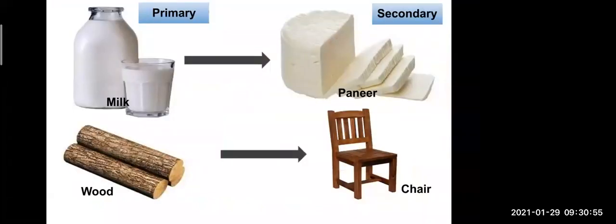Okay, now here you can see more pictures. Here milk is there, and what is there in the second picture? In front of the milk, what is there? Yes, anyone can tell what you can see in front of the milk? What is this? It is written also, see.